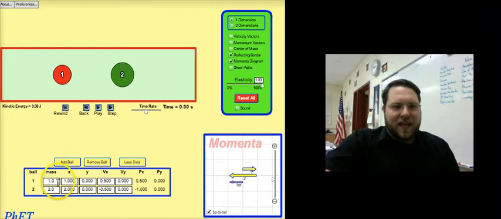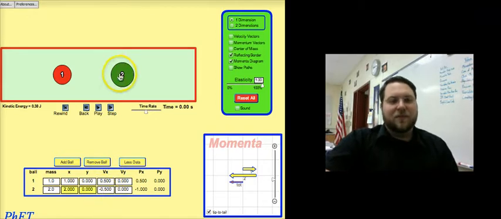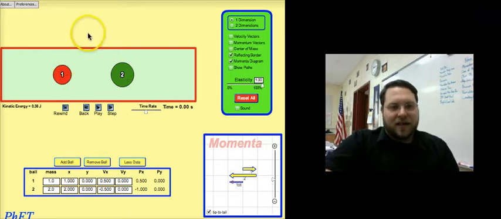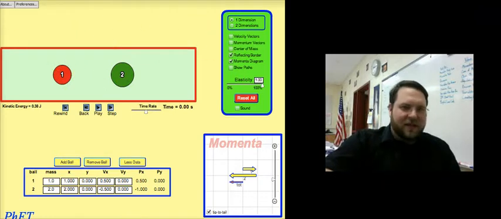So momentum is mass times velocity, so the momentum of this is 0.5. Ball 2 has a mass of 2, and I've given it a speed of negative 0.5. So more specifically, I should say this is velocity. That negative sign just means that they're going to be moving in opposite directions. Positive is this direction to the right, negative means to the left.